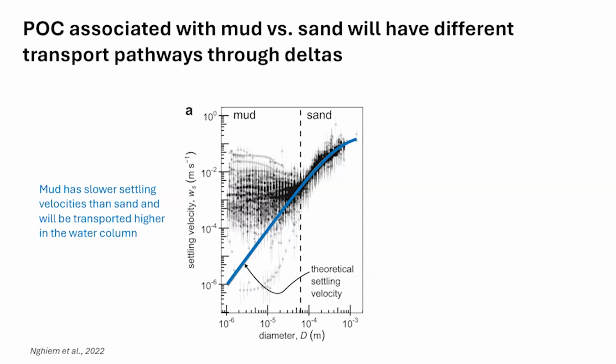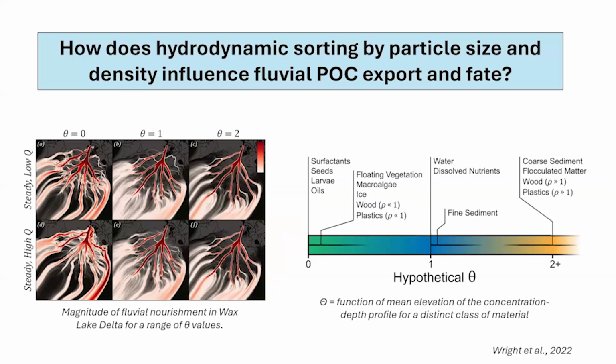Mud has a slower settling velocity than sand, and so it will be transported higher in the water column. This is important for things like Mead was talking about, like overbank deposition. That finer mud has a higher probability of being deposited in overbanks and in levees, whereas sand might be transported more efficiently through delta systems during those remobilization events. The main question that I'm trying to answer is, how does hydrodynamic sorting by particle size and density influence how fluvial particulate organic carbon is exported and what its fate is in river deltas and coastal systems?